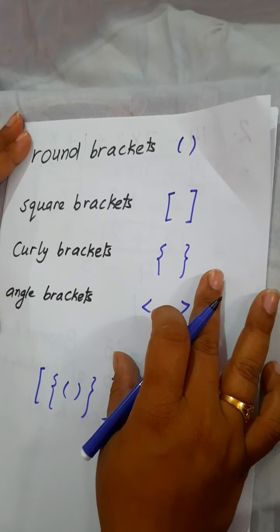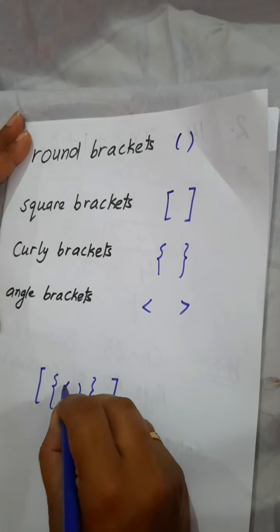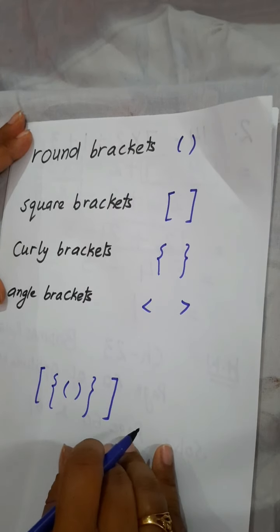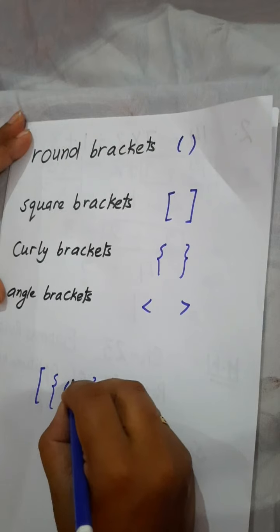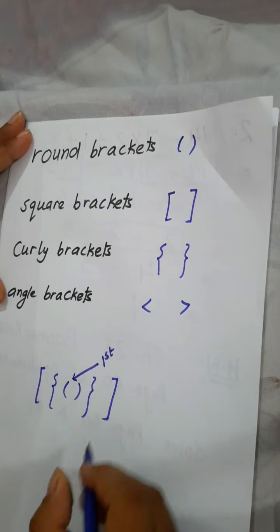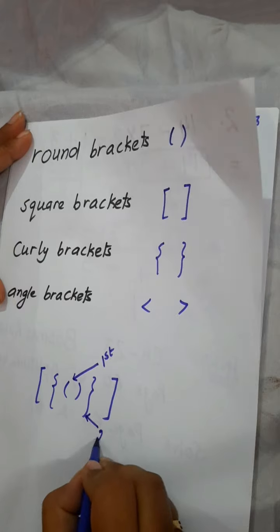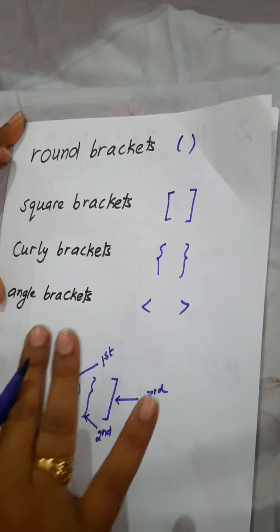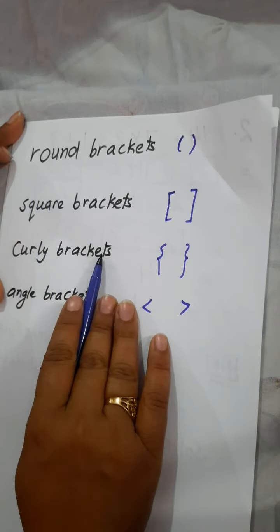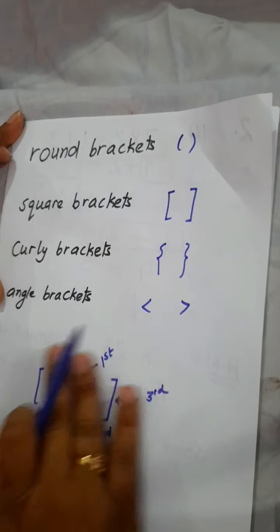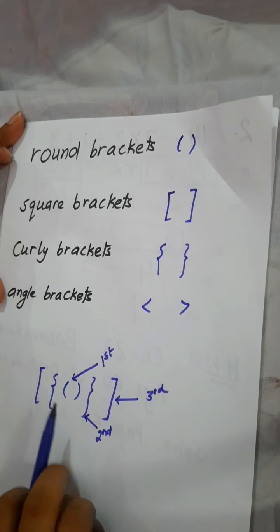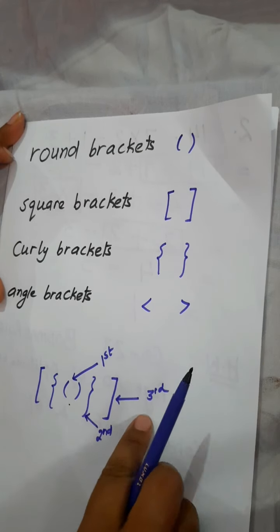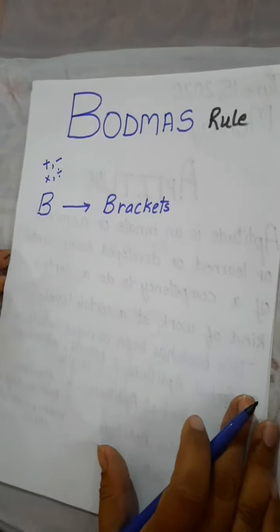If the brackets are given as round, curly, then square, always solve the round bracket first, then the curly bracket, then finally the square bracket.